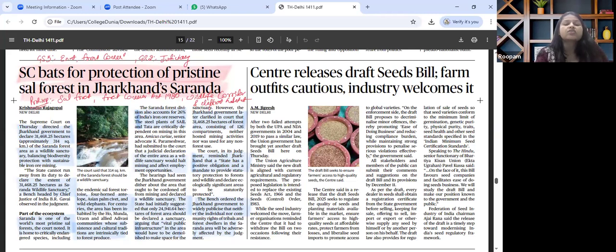The key theme that has been talked about is Supreme Court's push to shield one of India's most biodiverse sal forest from mining pressure, balancing development with ecological